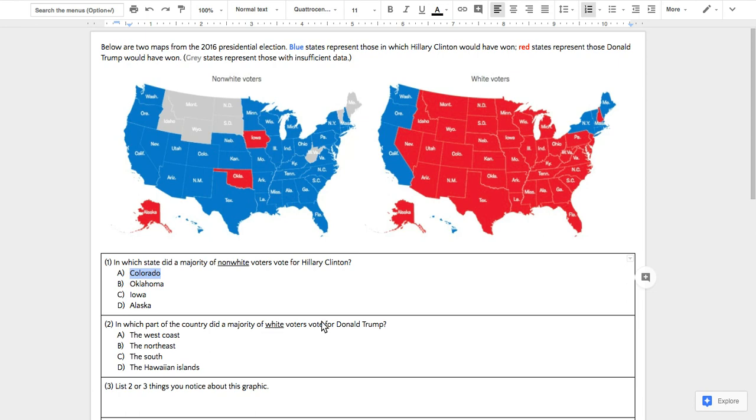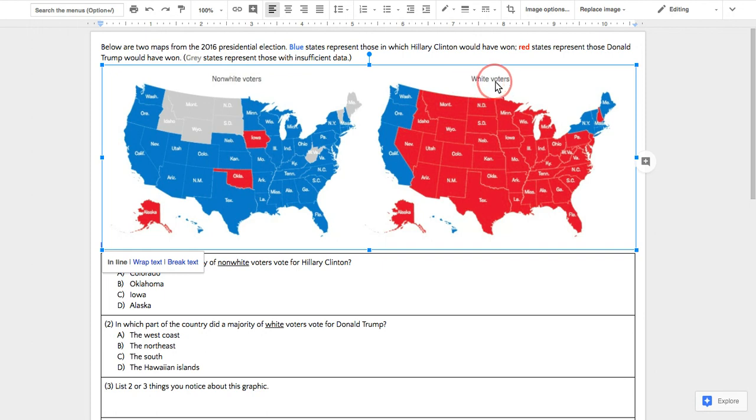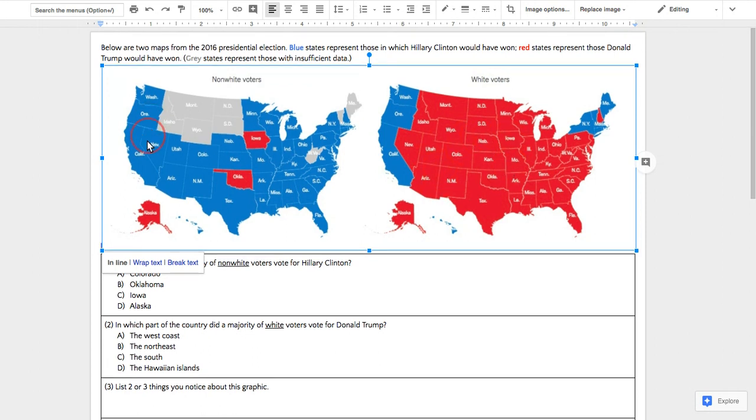In which part of the country did a majority of white voters vote for Donald Trump? And it's sort of the reverse of the first one. White voters overwhelmingly voted for Donald Trump in all of these states, sort of in the middle of the country here, just as the majority of non-white voters voted for Hillary Clinton in this map over here. So which parts of the country did a majority of white voters vote for Donald Trump? Well, anything that's going to show up in the middle or the bottom or even the sort of middle east.